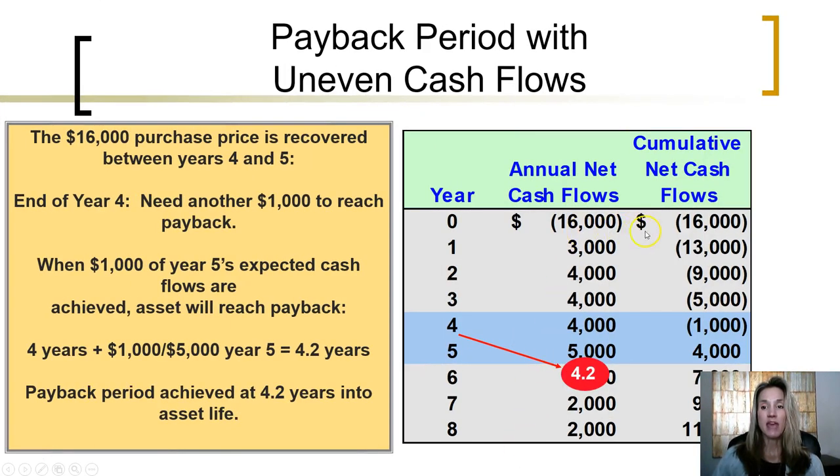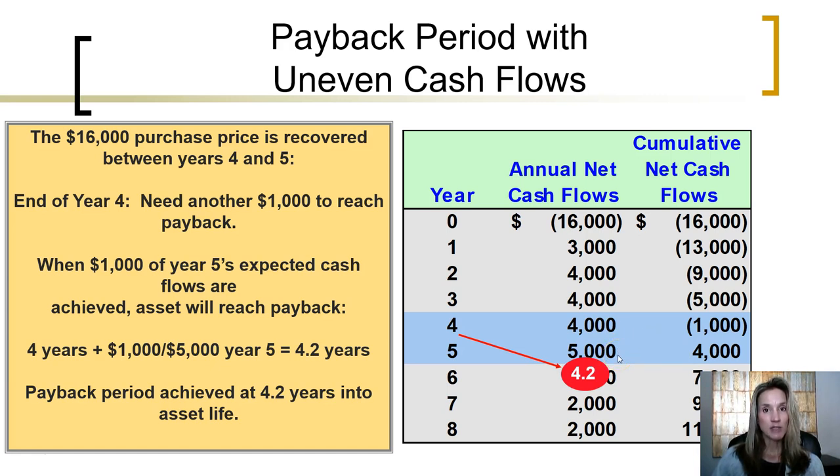We can see that at the end of year 0, $16,000 total cash outflow. In year 1, we will bring in $3,000 of cash flows, still needing another $13,000 of cash flows to pay the investment off. Year 2, another $4,000 is expected to come in, another $4,000 towards paying off. Year 3, another $4,000, bringing the amount needed to pay off to $5,000. In year 4, $4,000 will be brought in, leaving us with only $1,000 left to reach payback. That means at some point during year 5, we'll reach the payback period.